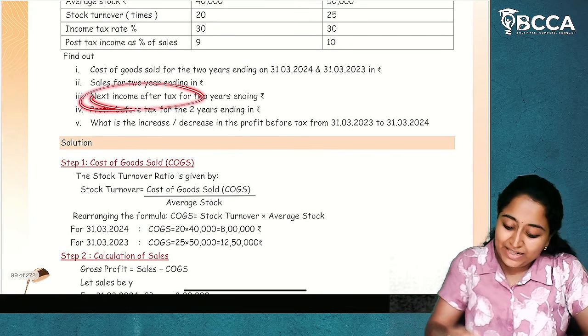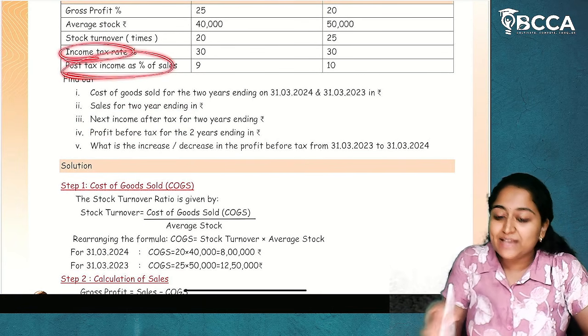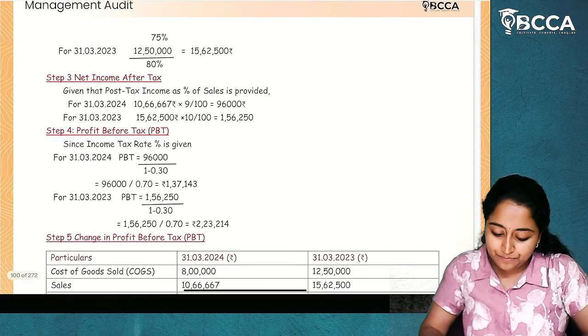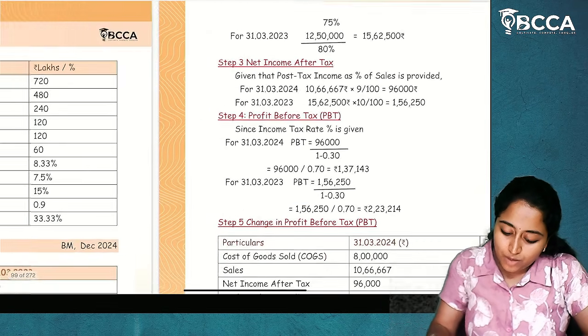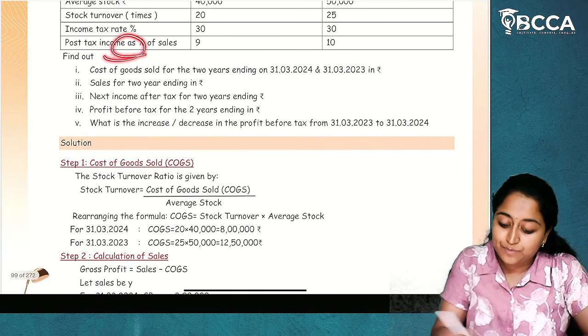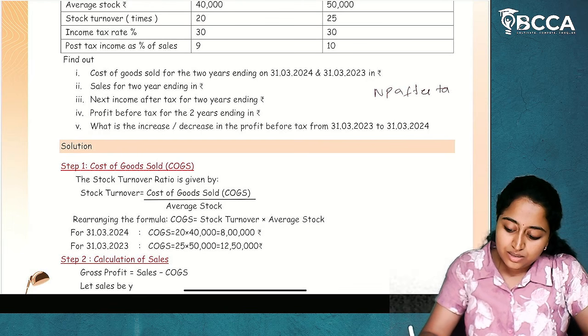Next is net income after tax. Here the income tax rate is given. Post-tax income as a percentage of sales is also given. Now, post-tax income as a percentage of sales means net profit after tax divided by sales into 100.